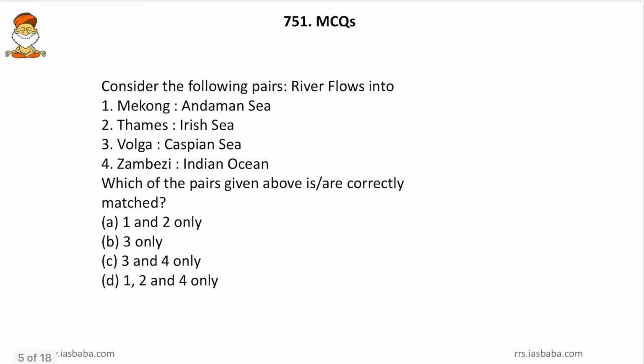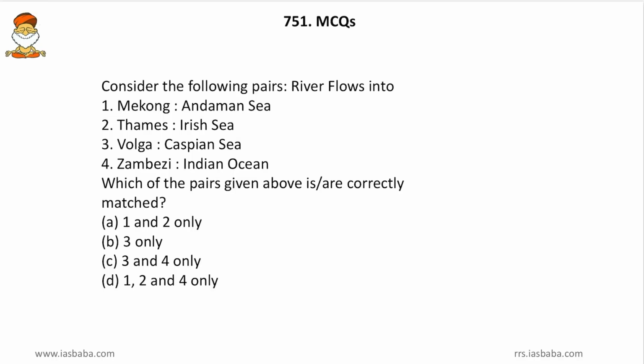Then come to the next one. Consider the following pairs. That is the river and the sea into which it flows. First one, Mekong in the Andaman Sea, then Thames in the Irish Sea, then Volga in the Caspian Sea and Zambezi in the Indian Ocean. Friends, for answering such type of questions, we should be looking into the maps whenever the current events occur. So when the Mekong-Ganga Cooperation occurred, you should have gone through the maps.